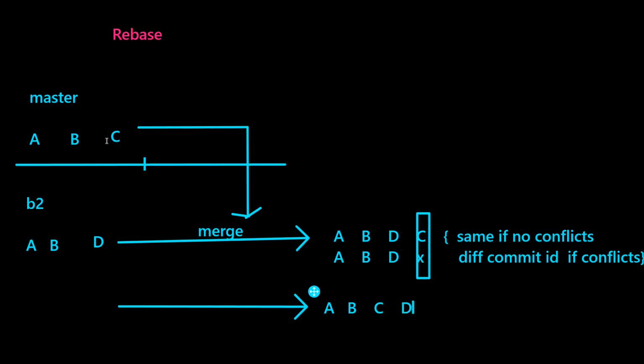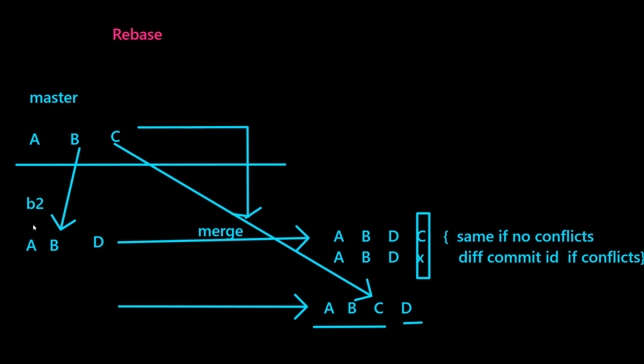Because C is made initially. Means the commit history should be shown in such a way that maybe you might have created the branch at this point, not at this point. Actually, the branch is created at B. But it will show this way. What I want is it should show linear development. Linear development means first all the parent commits, parent branch, then all the child commits.